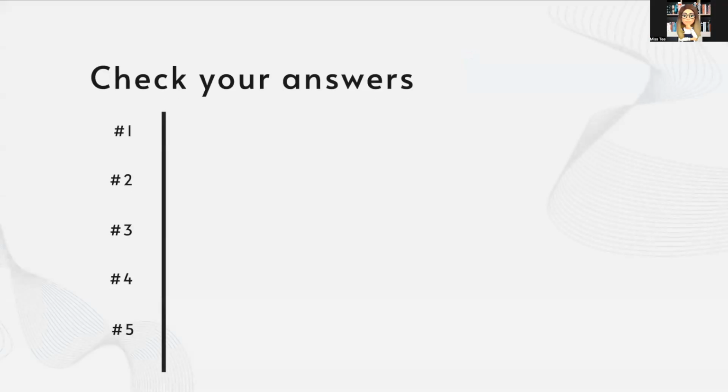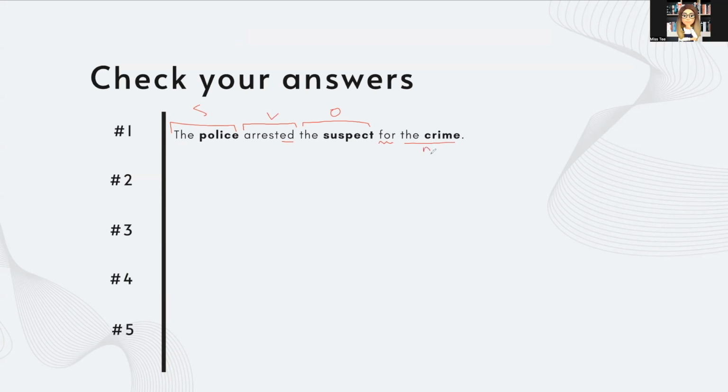So we're going to look at each sentence in a little bit more detail, starting with sentence number 1. The police arrested the suspect for the crime. So for this one, just looking at the grammar breakdown first, the sentence breakdown, the police is the subject. Arrested is the main verb and it's in the simple past, and the suspect is the object of the sentence. Now, we do provide more context by applying the preposition to say the reason, and it is followed by a noun over here that states the reason.